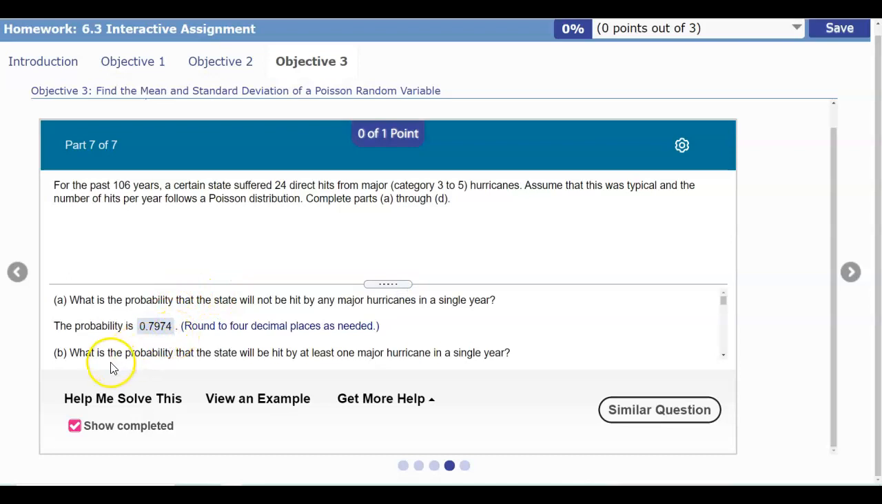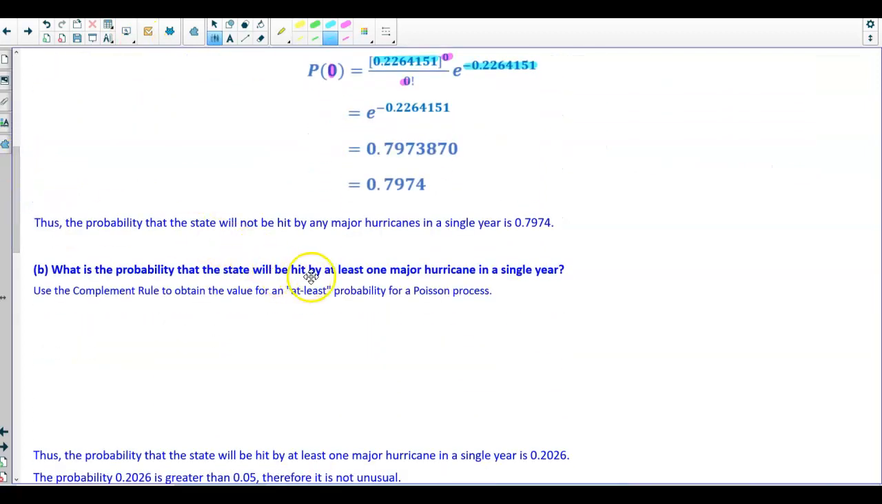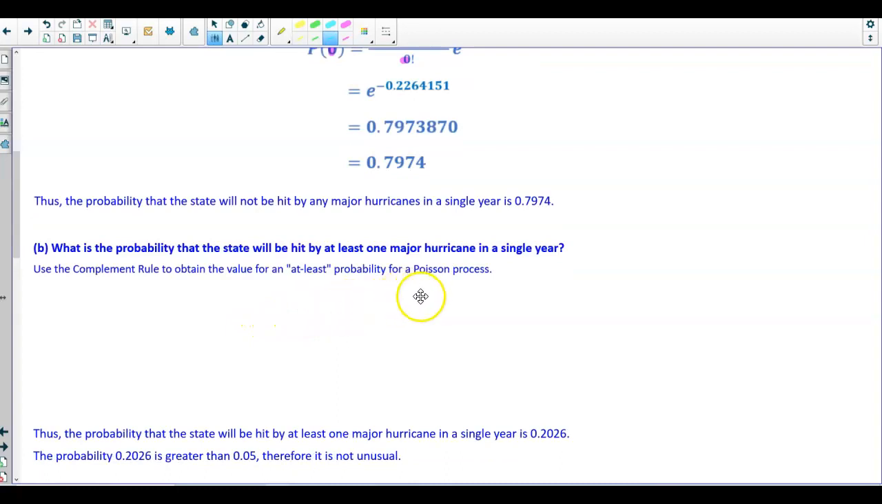Now, the next question says, what is the probability that the state will be hit by at least one major hurricane in a single year? So, we're looking at least. Now remember, when we're talking about at least, we want to use the complement rule to obtain the value for an at least probability for a Poisson process. So, at least is the same thing as x greater than or equal to 1. We need to take 1 and then subtract the opposite of greater than or equal to. Well, the opposite of greater than or equal to is less than. So it's going to be 1 minus the probability of x being less than 1.